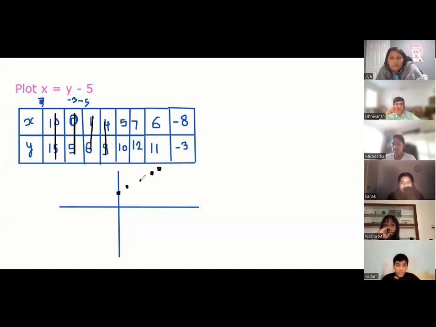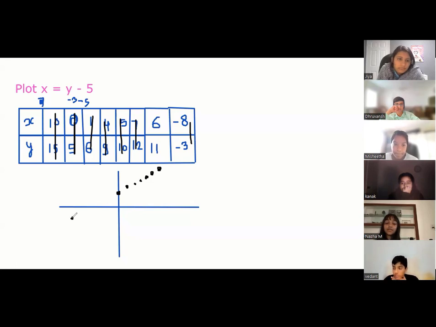Somewhere, okay? I'm not putting a scale to this. Tell me, Dhruvansh, where will 7, 12 come? Dhruvansh, 7, 12. The first quadrant, right? Tell me, Naja, where will 6, 11 come? Quadrant 1. Finally, tell me, Mishita, where is -8, -3? It would be in quadrant 3.